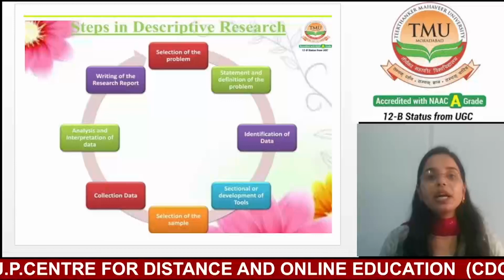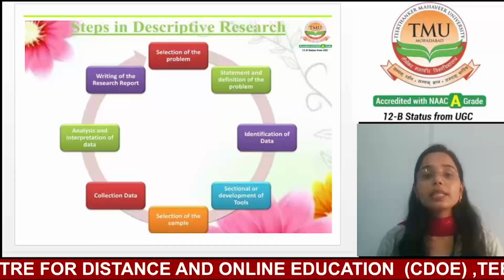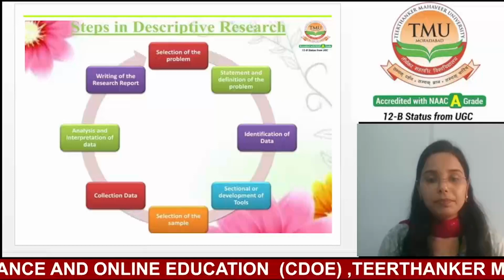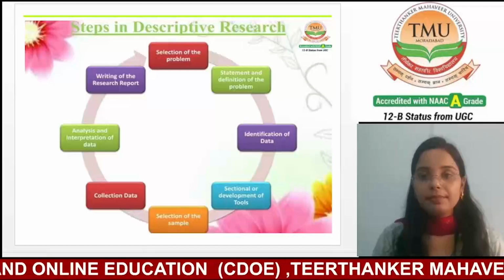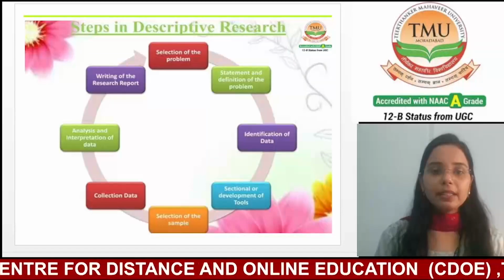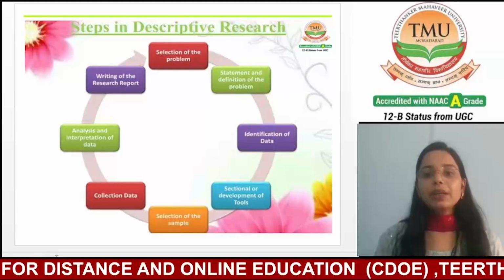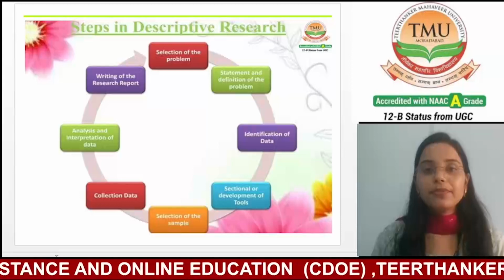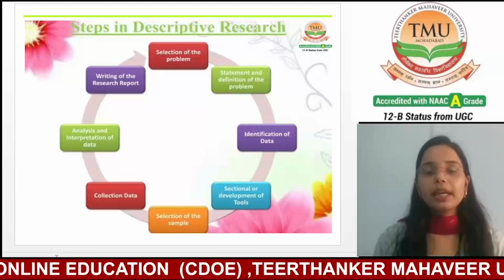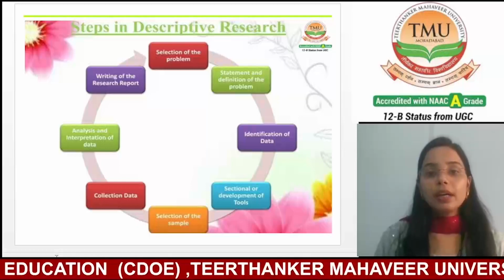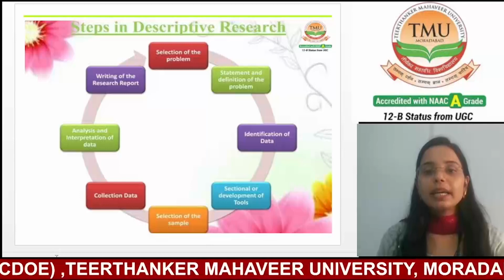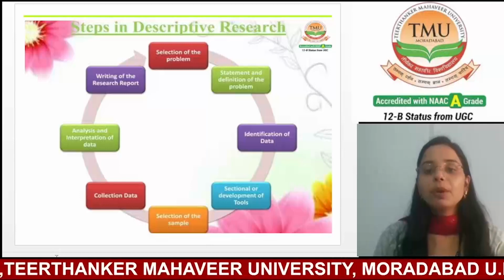Now, next we are going to discuss the steps in descriptive research. The first step in descriptive research is selection of the problem. The second one is statement and definition of the problem.